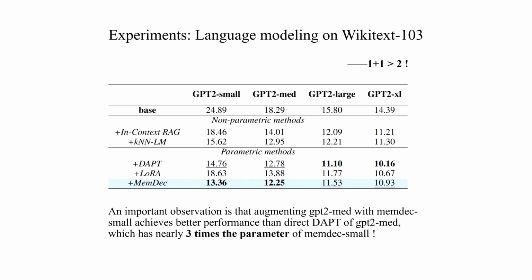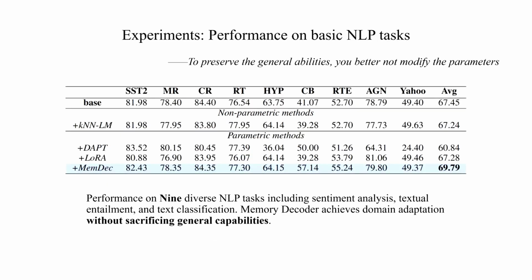A critical advantage of Memory Decoder is preserving general capabilities. On 9 diverse NLP tasks, including sentiment analysis and textual entailment, Memory Decoder achieves the highest score while maintaining or improving performance across all tasks. In contrast, DAPT suffers catastrophic forgetting, with performance dropping dramatically on several tasks. This validates our plug-and-play architecture. By keeping original model parameters intact while augmenting with domain knowledge, we achieve specialization without sacrificing generality.